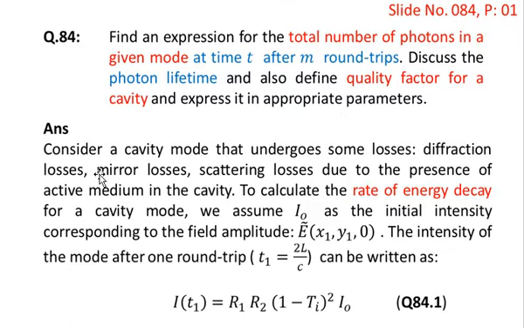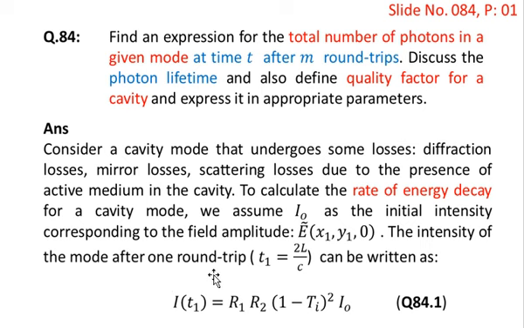The answer is, consider a cavity mode that undergoes some losses. For example, diffraction losses, mirror losses, scattering losses due to the presence of the active medium in the cavity. To calculate the rate of energy decay for a cavity mode, we assume I naught as the initial intensity corresponding to the field amplitude E prime of x1, y1 and 0.